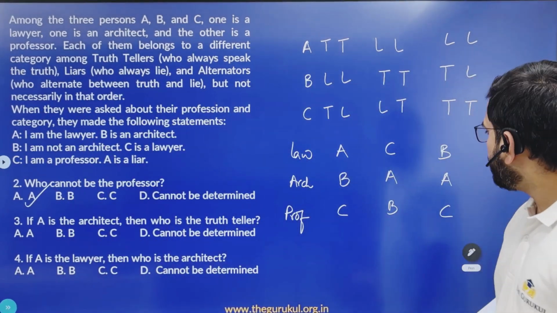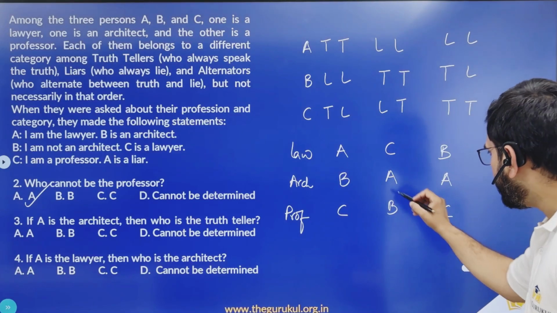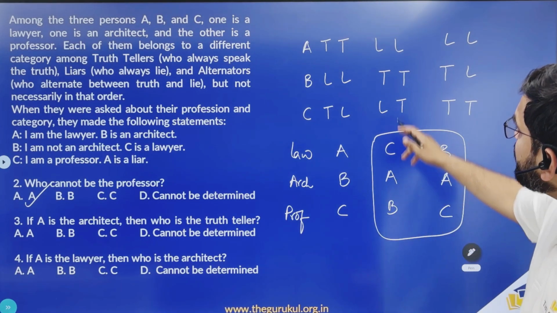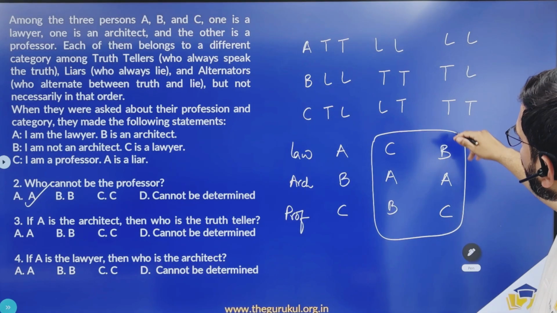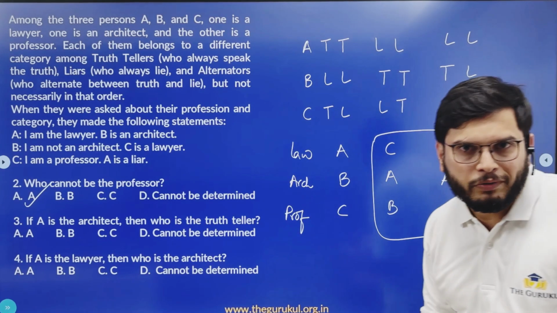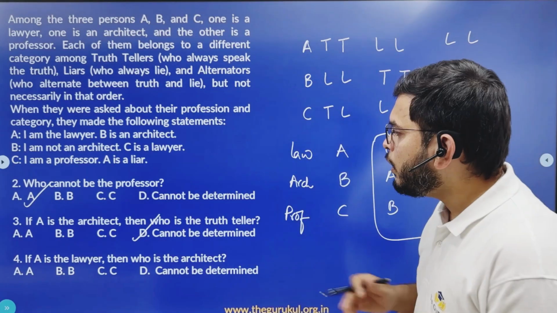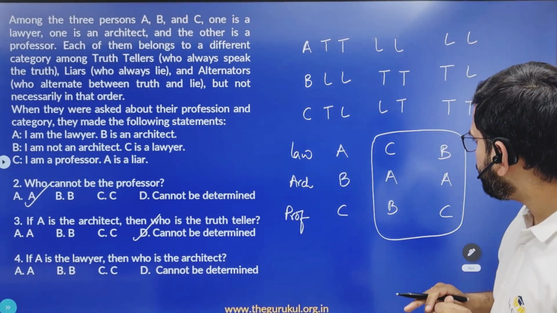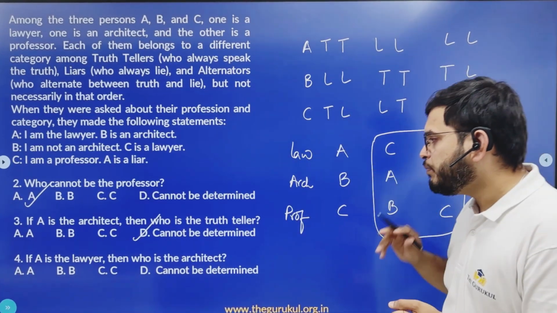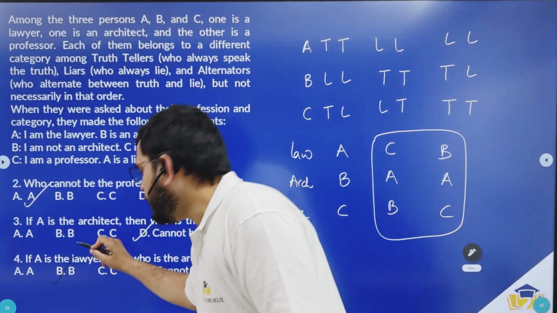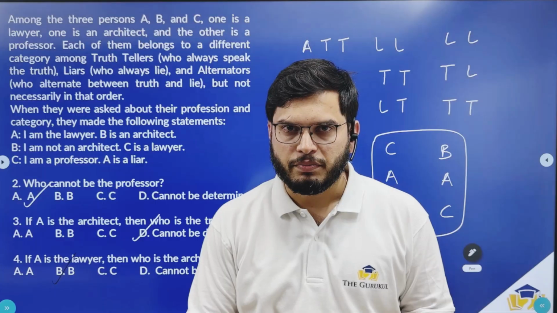If A is the architect, so where do we have A being the architect? In these two. So here, then who is the truth teller? In this case, you have B being the truth teller, and whereas in this case, you have C being the truth teller. We do not have a definite answer. So answer should be cannot be determined. Now fourth question. If A is the lawyer, where do we have A being the lawyer? Here. In that case, who is the architect? B. So option B should be the answer to this question.